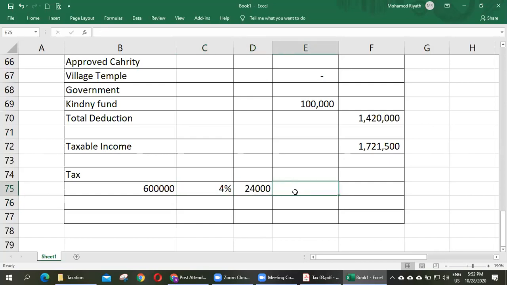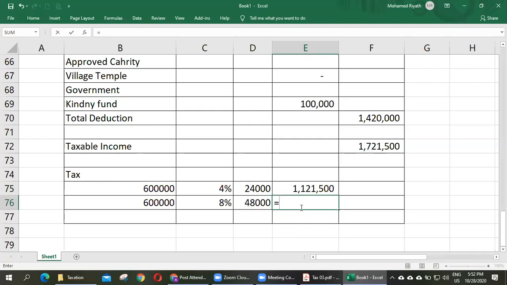How much balance? Already 600,000 is out. Again, second 600,000, at what rate? 8%. Then tax payable 48,000.